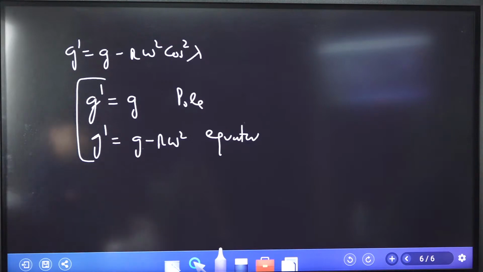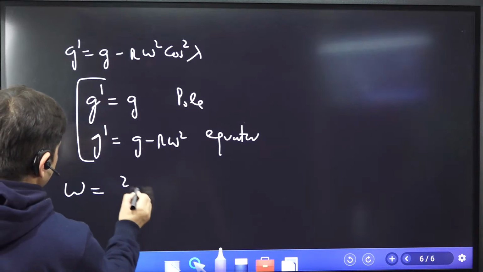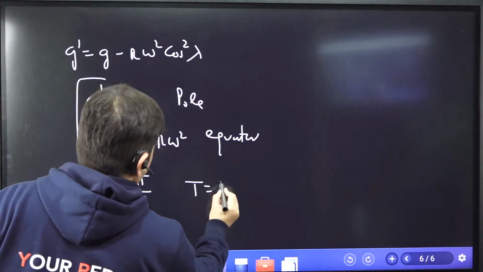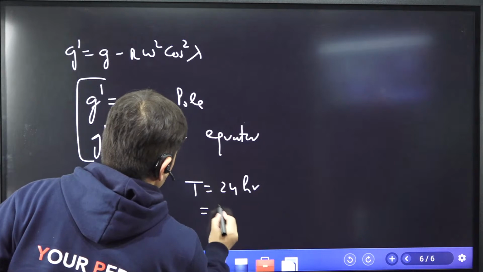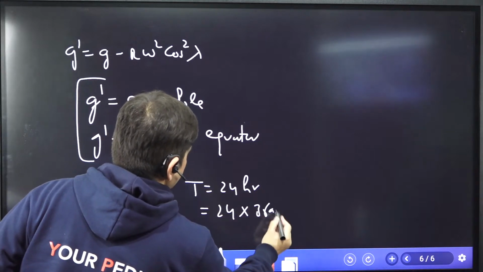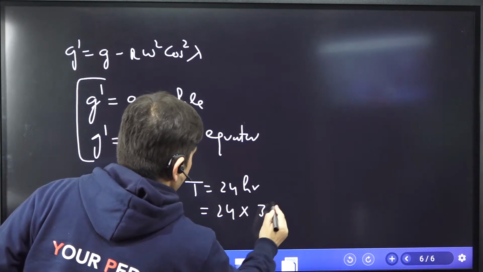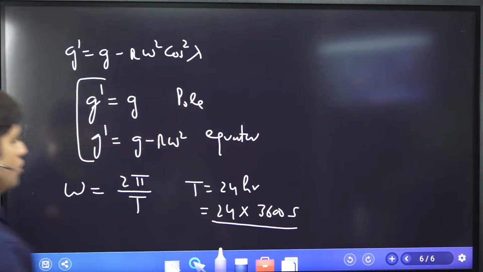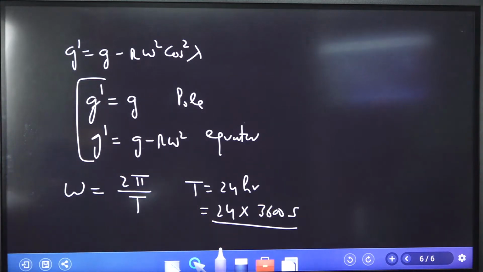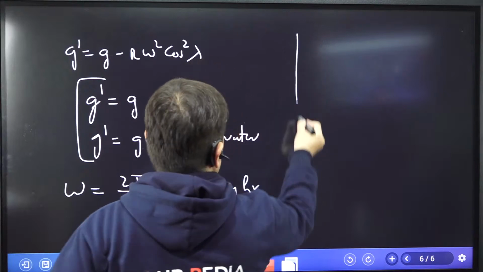Okay, now how to find out the omega? As I told you, omega is 2 pi by T, and T is 24 hours, or we can say 24 into 3600 seconds. That is the time period of rotation, and from there we calculate the angular velocity of rotation of earth. I don't think we should remember the value of angular rotation of earth. Okay, this is one part we have done.